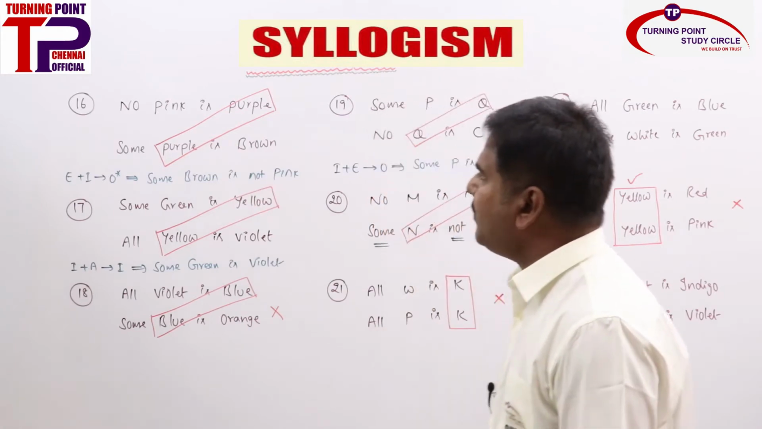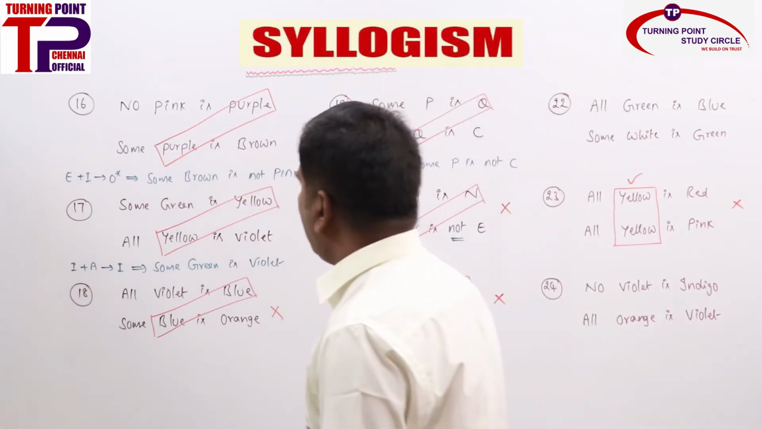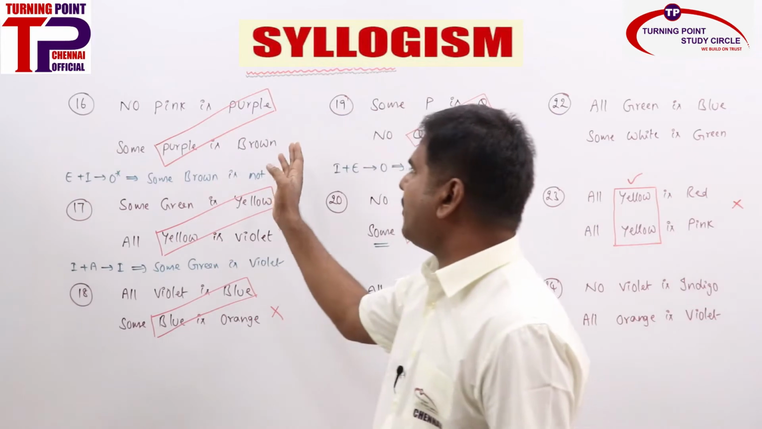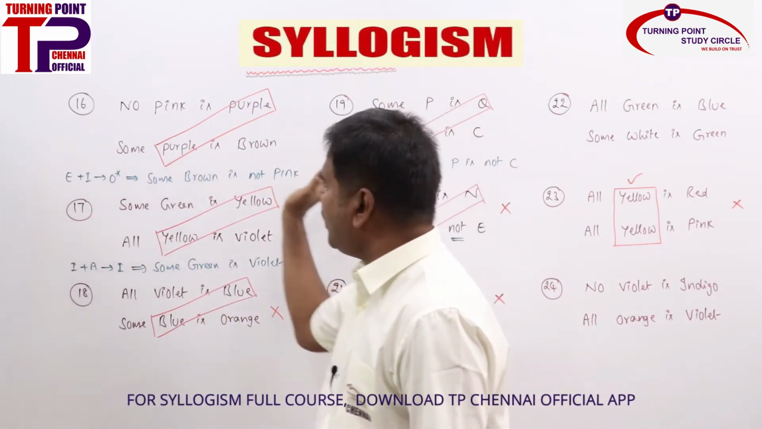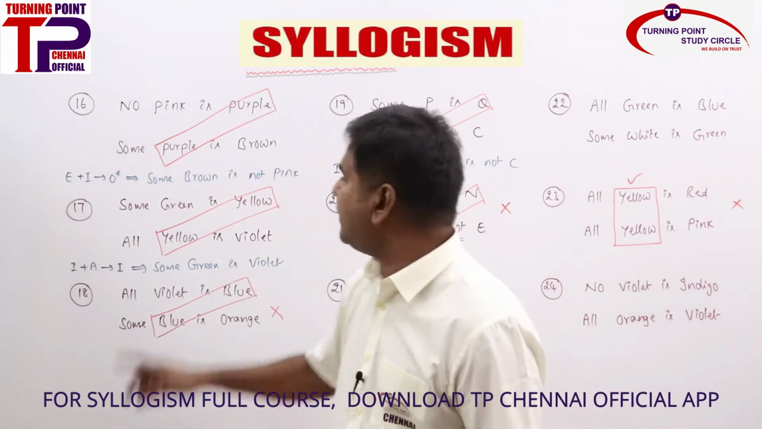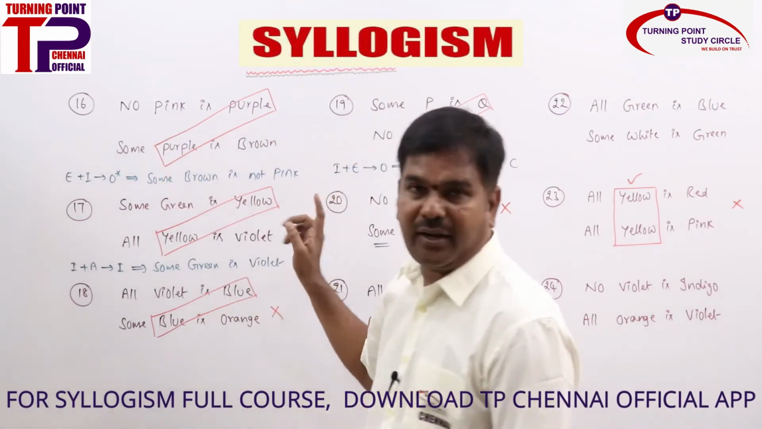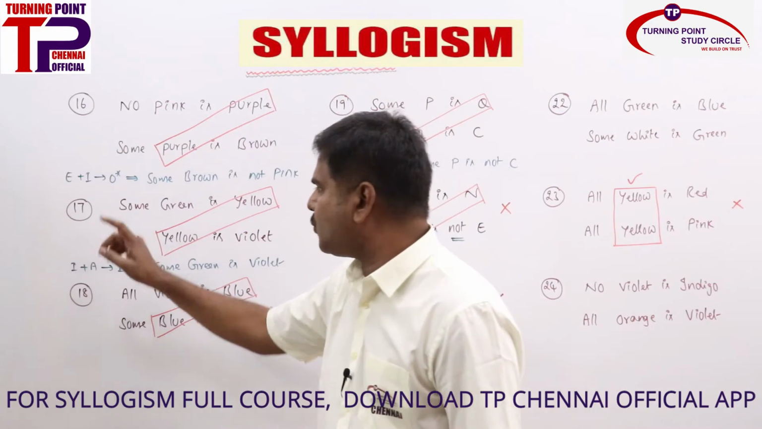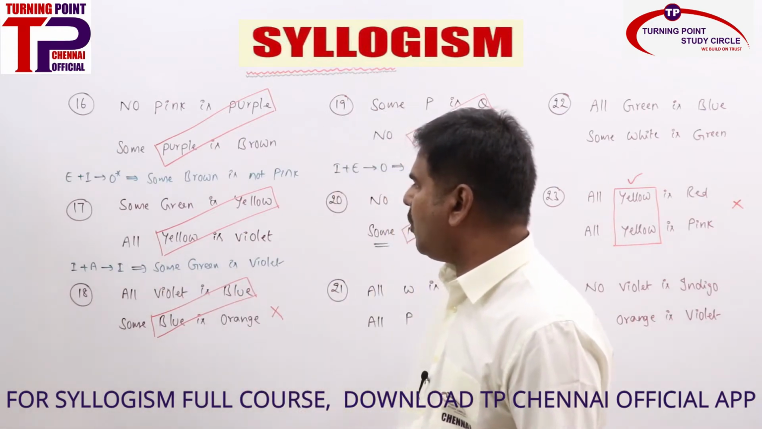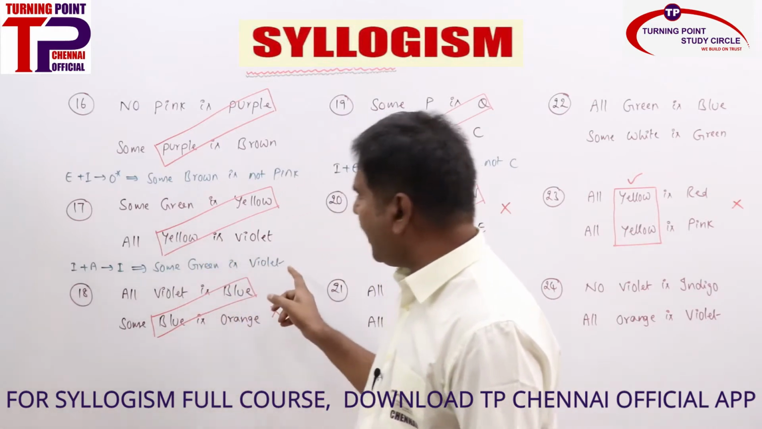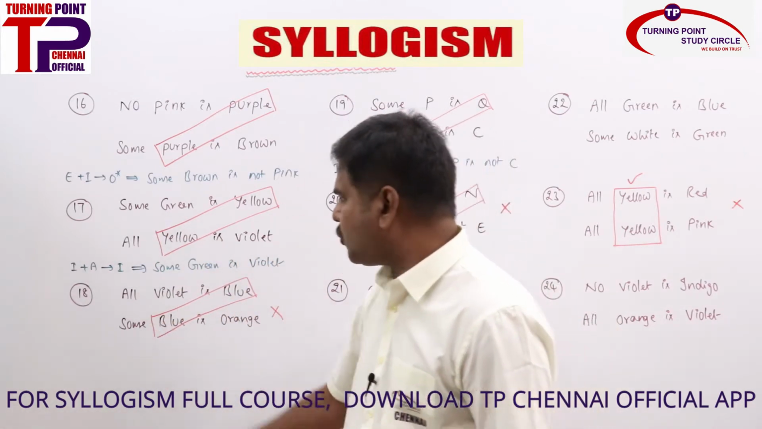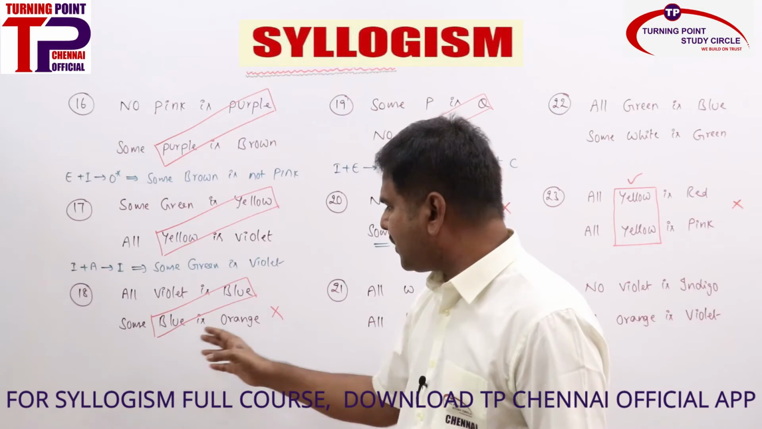First, the 16th one, E plus I, it's been properly aligned. Common term is there, predicate of the first statement, subject of the second statement. E plus I is O star. O star means O reverse. We need to go back to front. Some brown is not pink. Is it right? So hope you got it right. Next, the 17th one: some green is yellow, all yellow is violet. I plus A is I, and some green is violet. Clear? Next, the 18th one: all violet is blue, some blue is orange.